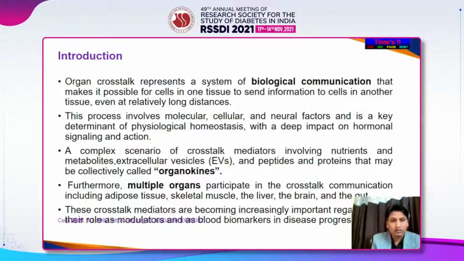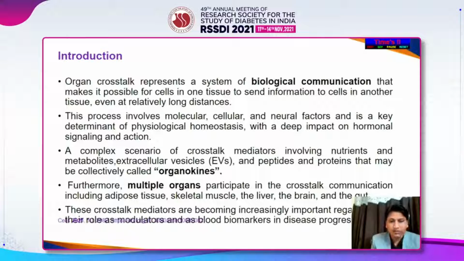So organ crosstalk represents a system of biological communication that makes it possible for cells in one tissue to send information to cells in another tissue, even at relatively long distances. So one organ is communicating with a different organ, and they're not related to each other. This process involves molecular, cellular, and neural factors, and it's a very key determinant of physiological homeostasis with a deep impact on hormonal signaling and action.